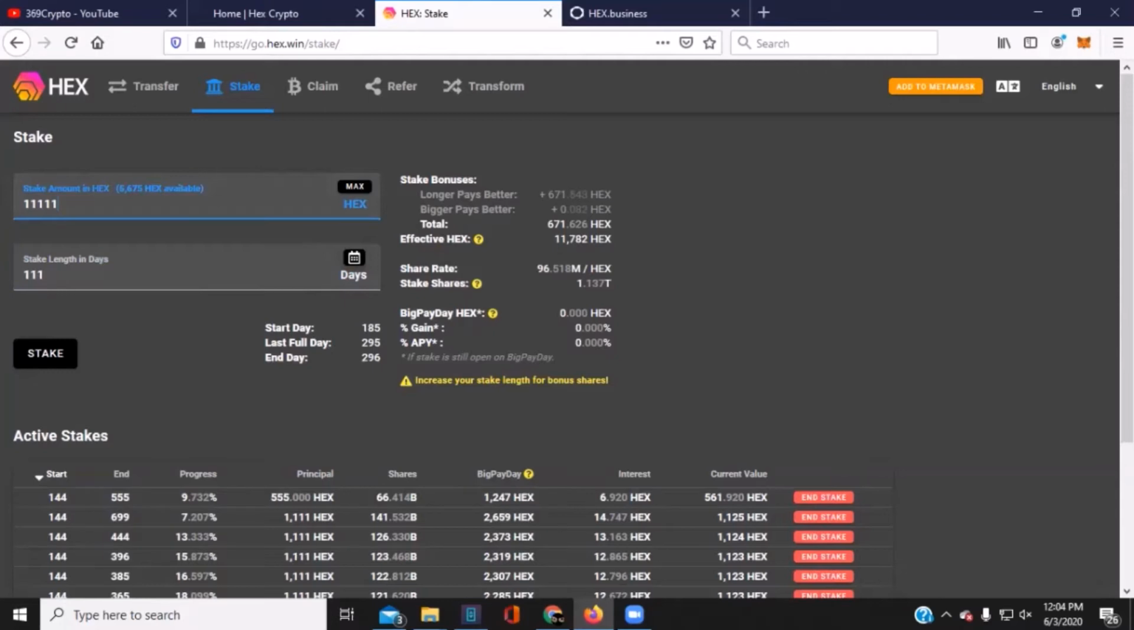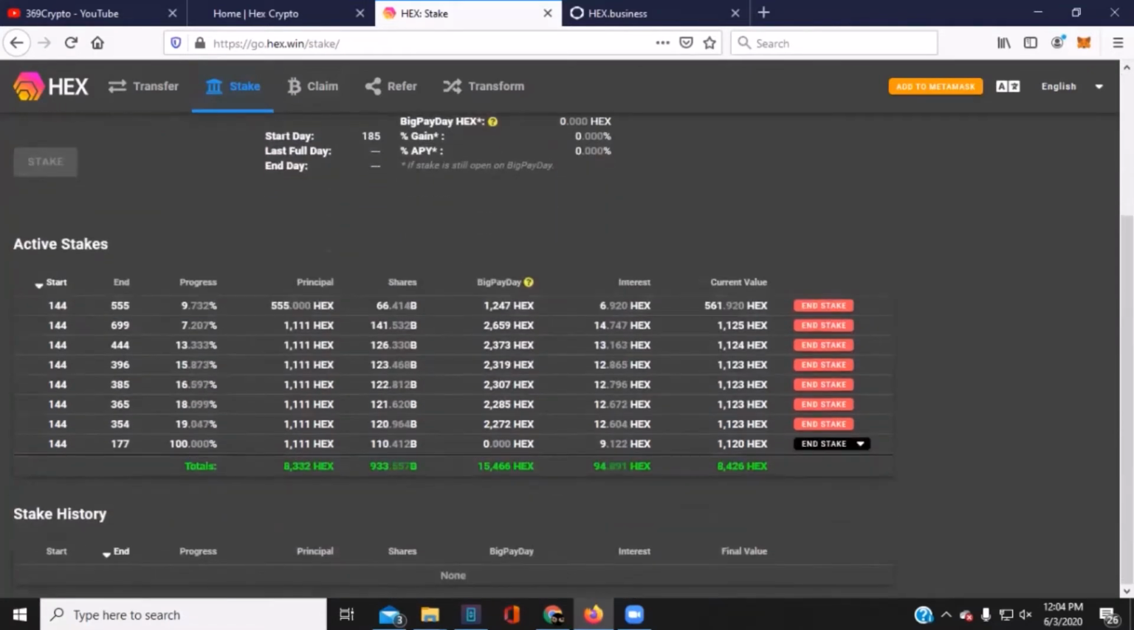So in review, you can use this. This is up on the stake area at the top of the page at gohex.win. And then you can go in here. It's best if you have MetaMask hooked up. I don't think it will work otherwise because it has to sync with the blockchain for all of those numbers to be effective.